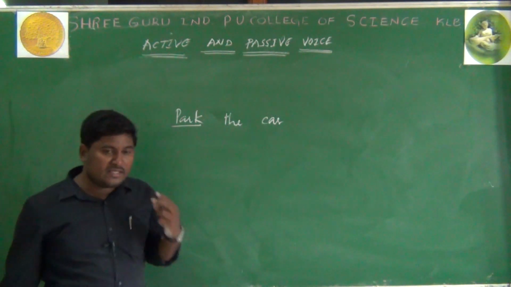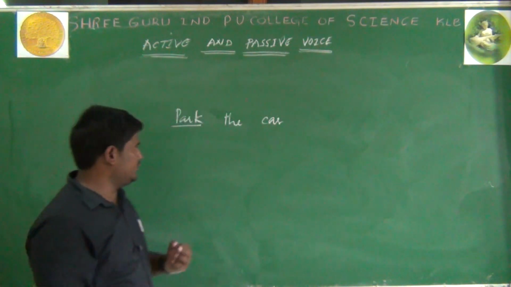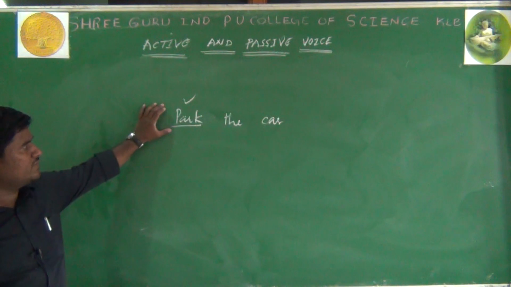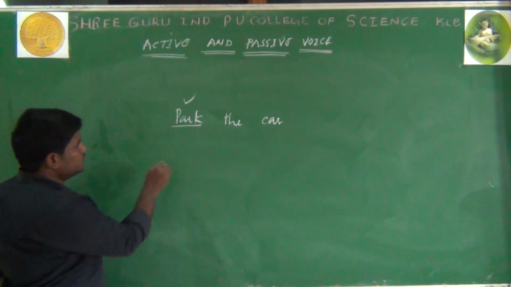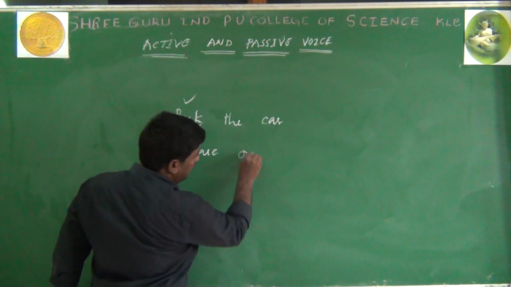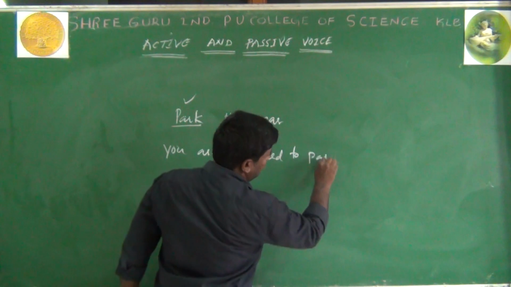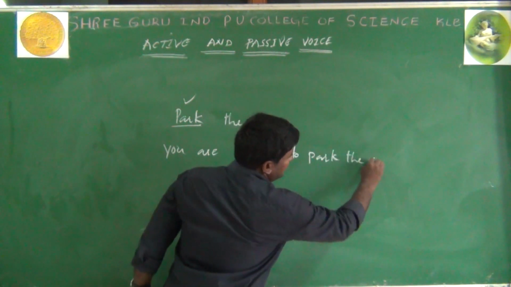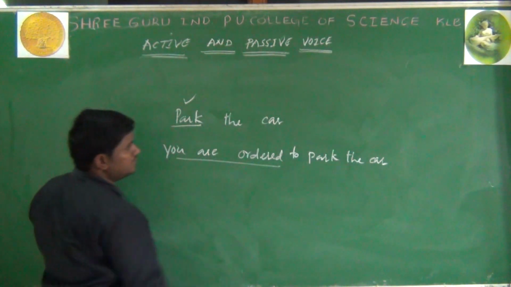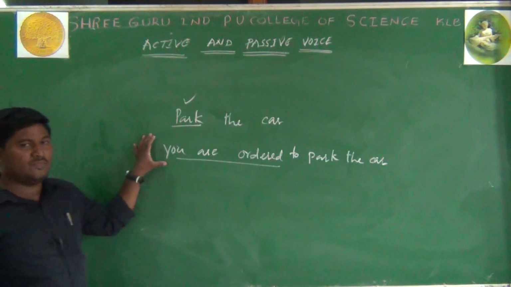So there are two methods of changing imperative sentence from active into passive. This is the manner of the sentence. What is the manner of the sentence? You say, park the car. So you are ordered to park the car. This is one method, and very often this method is used.